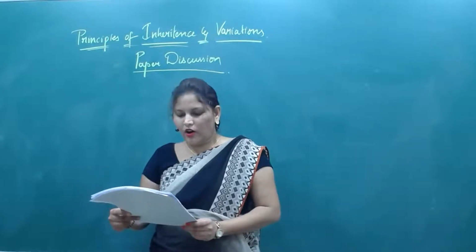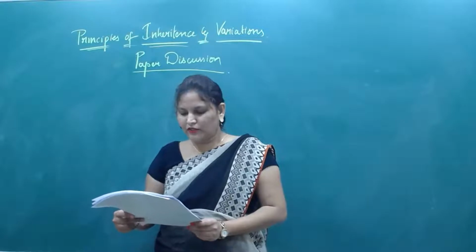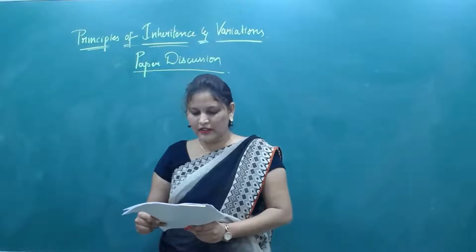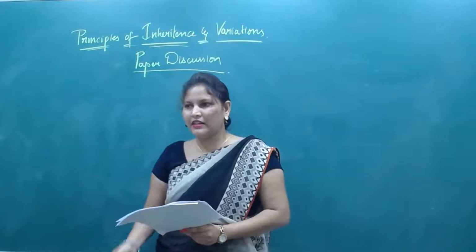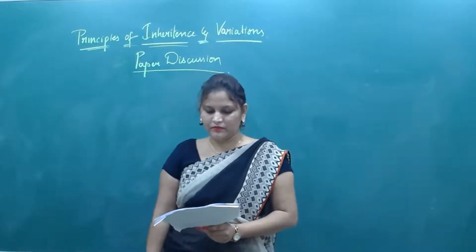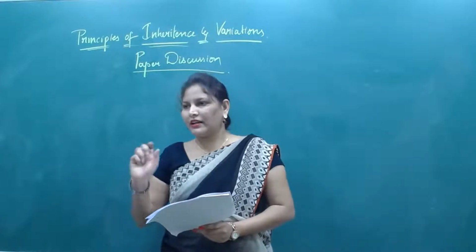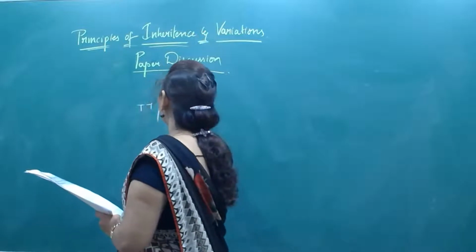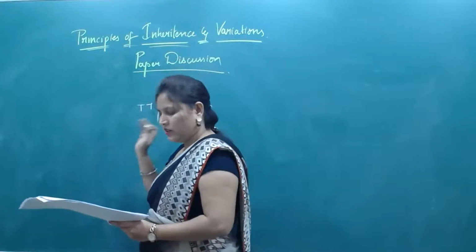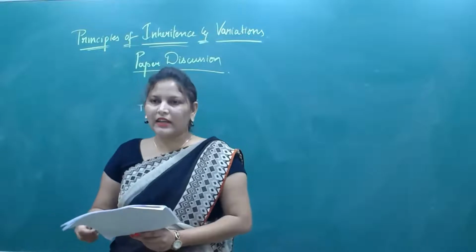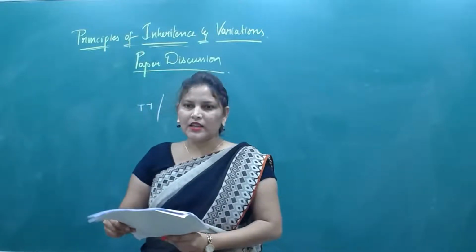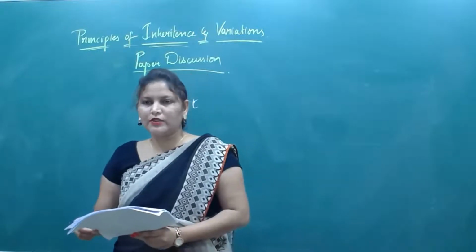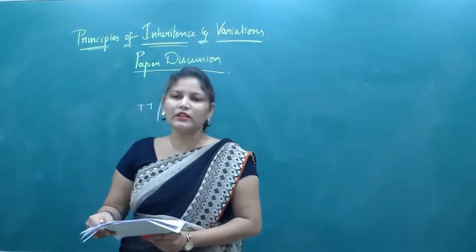Seventh question: Organism of pure line is that which produces individuals of dominant character, recessive character, its own characters, or intermediate type. If an organism is pure line, capital T or small t, it produces its own character. So which option? Third option. The organism with pure line produces its own character.